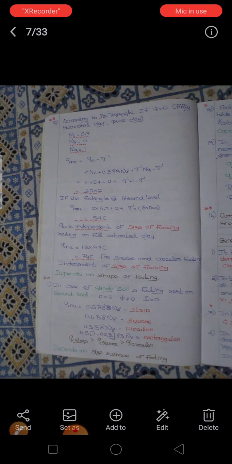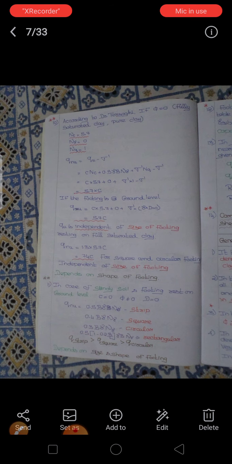If the shape of the footing is strip, the net ultimate bearing capacity will be good. If the footing is square, the net ultimate bearing capacity will be good. If it is circular, it's also very good. So here we can easily see the different formulas. According to that, we divide the soil.